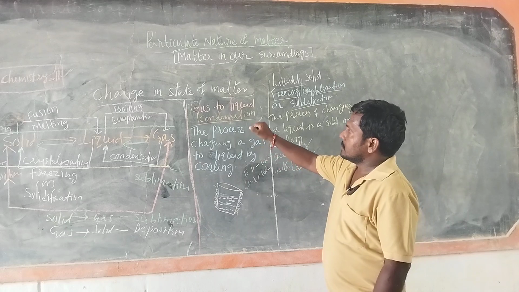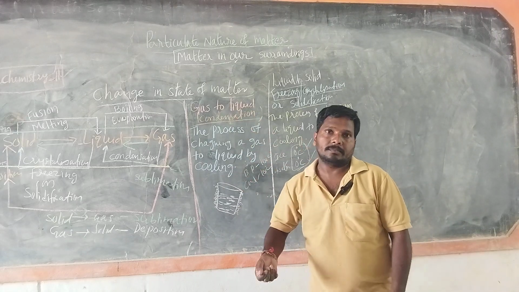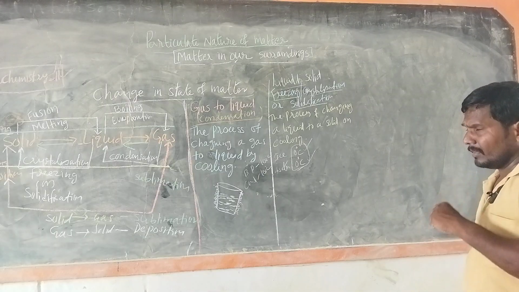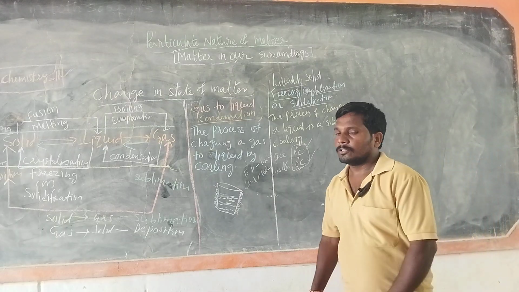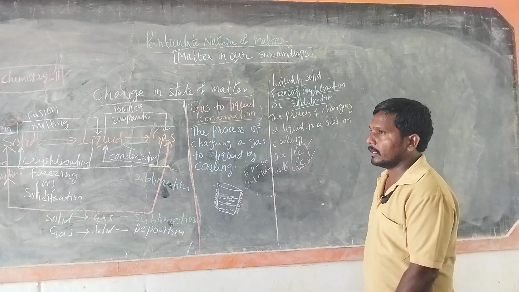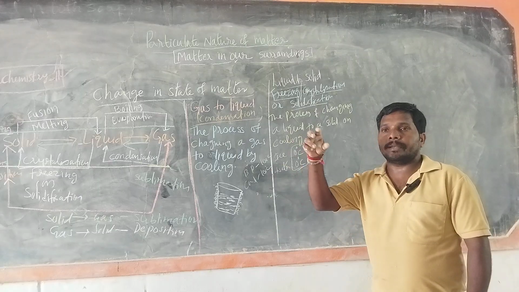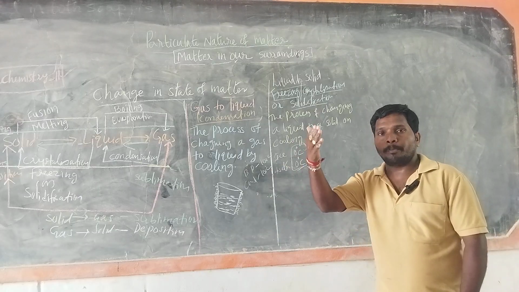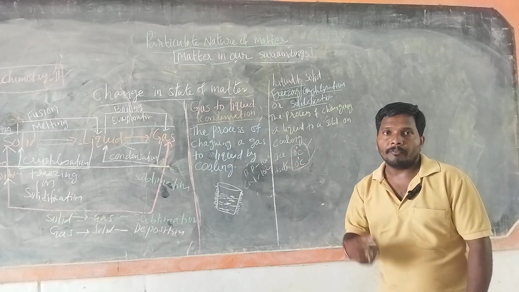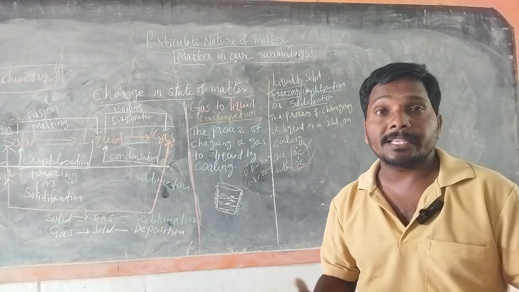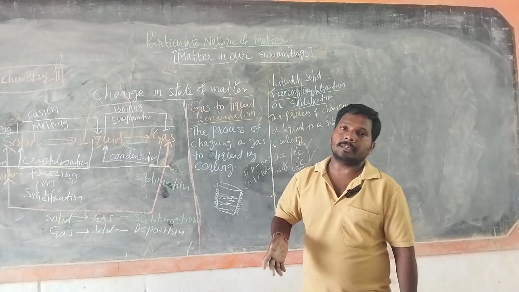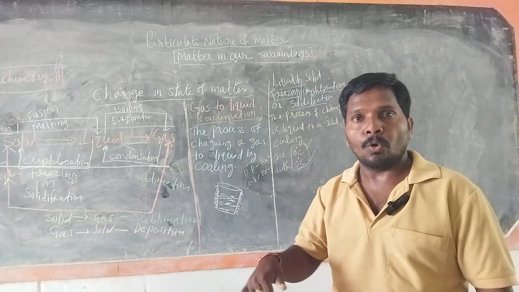Here are some applications of condensation. During winter, we observe water droplets on the window panes, on the leaves, on the vehicles. This happens because in winter, generally at night, the temperatures become very low.